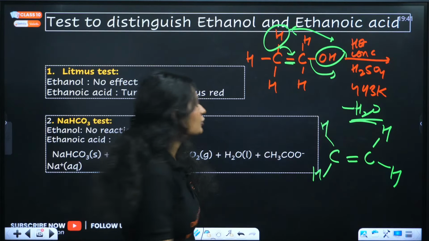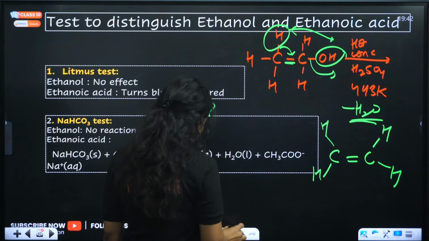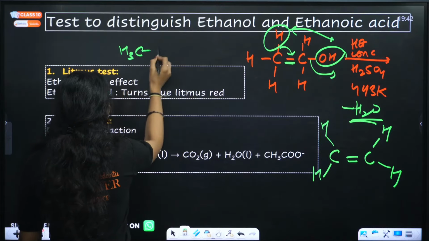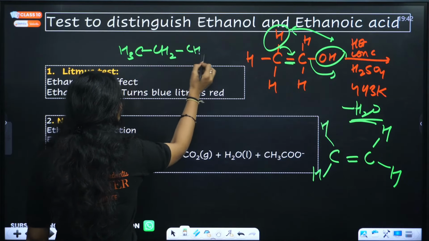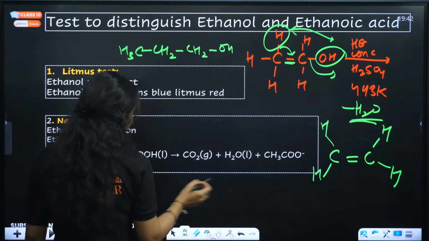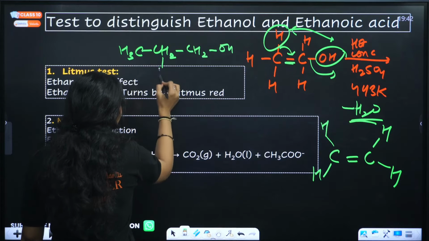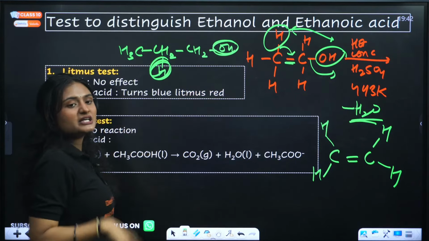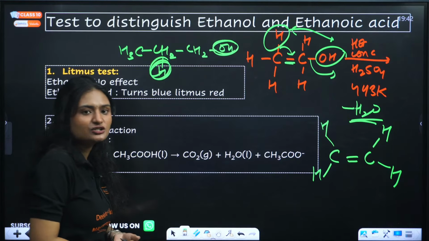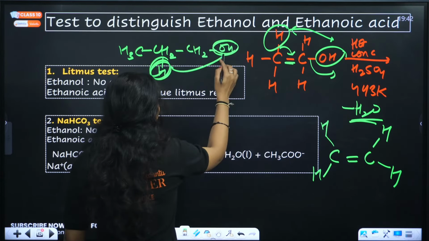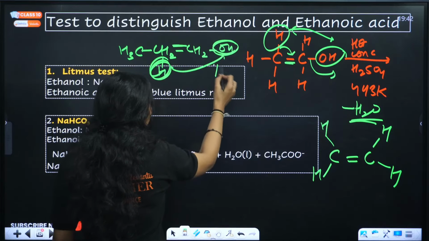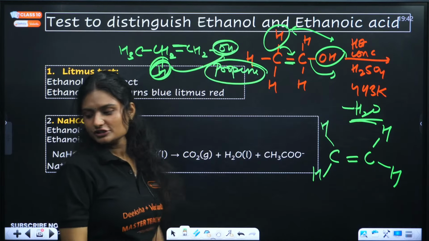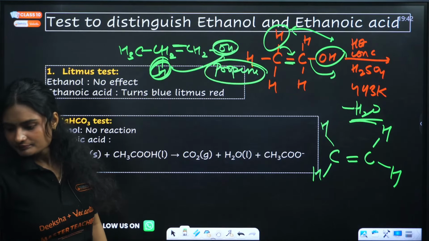Similarly, if we have propanol, that is this one. Again, what will happen? One hydrogen from here and this OH will be removed, right? Because dehydration is happening, we have a dehydrating agent called sulfuric acid. This will remove, right? And we have a double bond here. So this is propene. Propanol will get converted into propene. Clear?